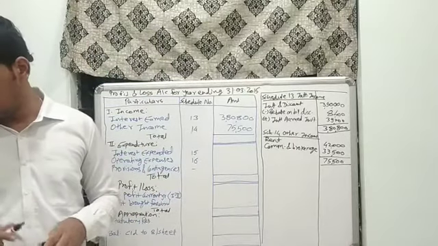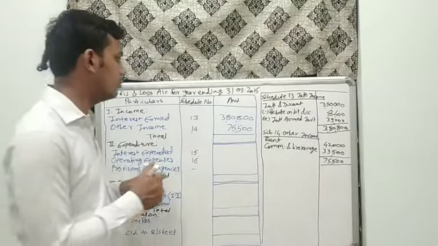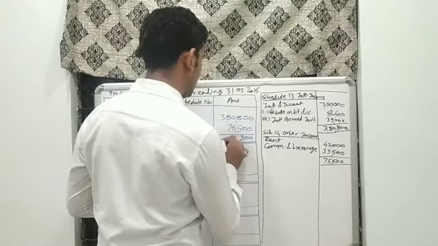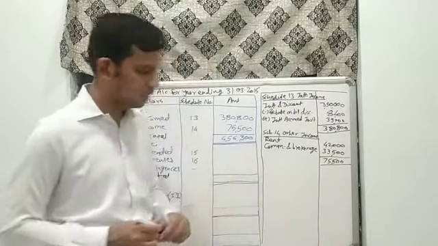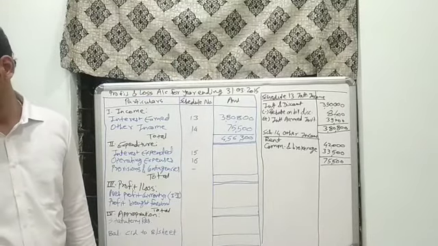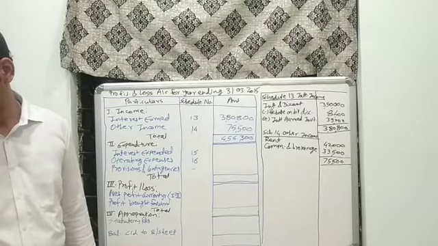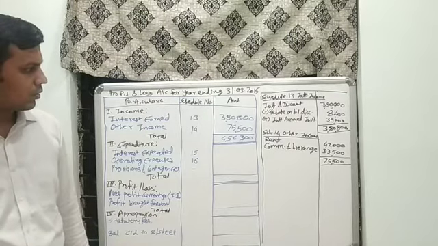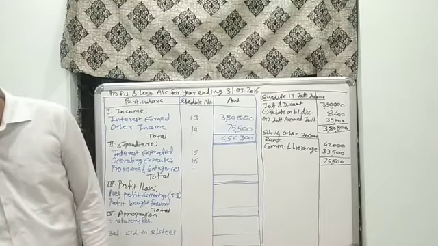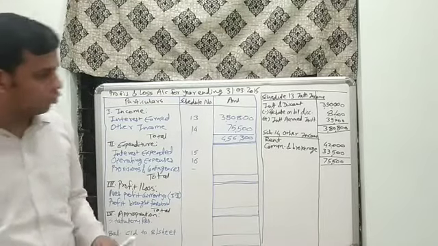Hence we can make the total of our income. Sorry, there is a correction.